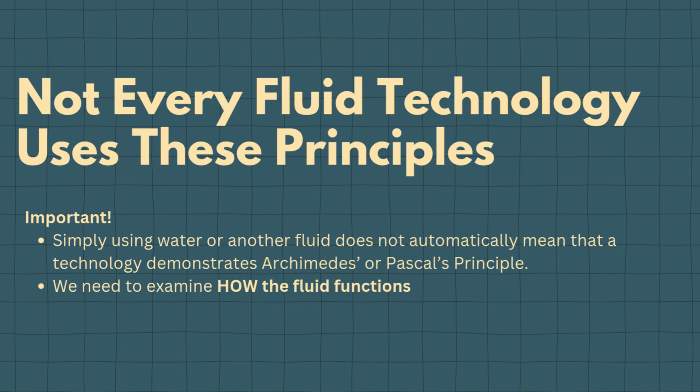So ask yourself, is the fluid providing a buoyant force? If yes, think Archimedes. Or is pressure being transmitted through an enclosed fluid? If yes, think Pascal. So we don't classify a technology simply because we see water, oil, or another fluid. We need to understand the function of the fluid.